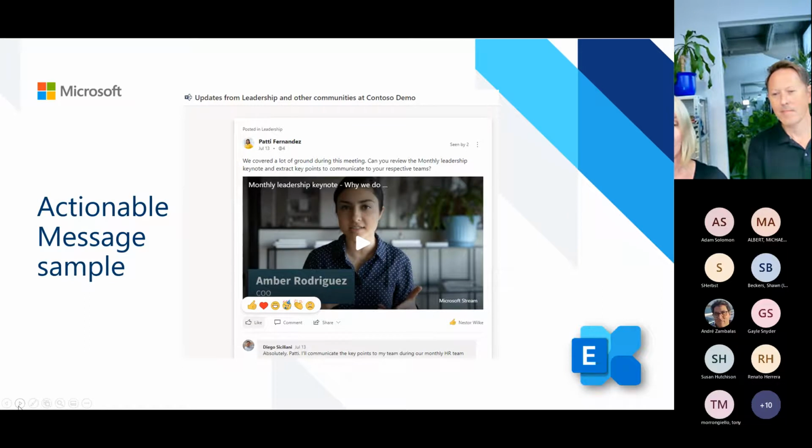I can directly in Outlook make a like, post something, get an answer, or share that. So I do not have to move over from Outlook into my Yammer app or my communities app. I simply stay within Outlook and click on everything I do. This is the principle of actionable messages.